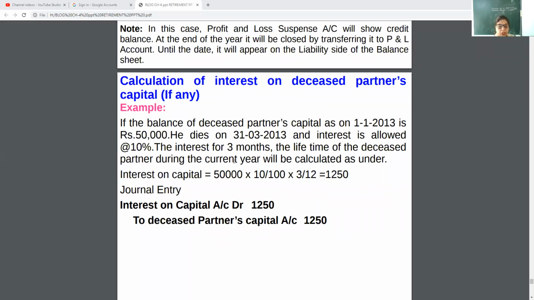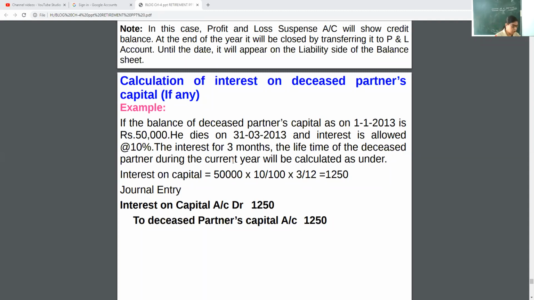Here from 1st January till 31st March, the partner is in the firm. So we calculate interest for 3 months: 50,000 into 10% into 3 months. Why 3 months? 1st January to 31st March: January, February, March. There will be 3 months.